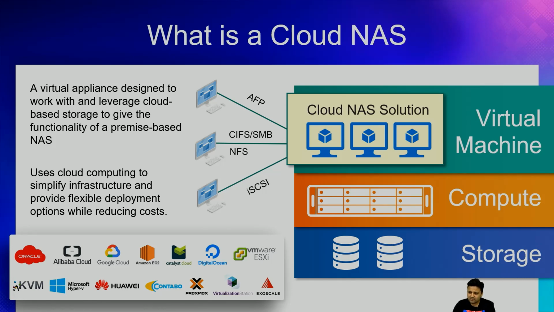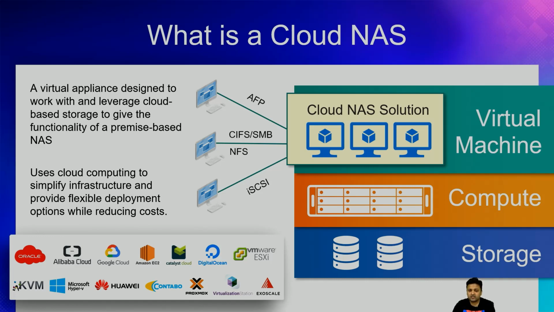In very simple terms, a Cloud NAS is a NAS which sits inside the cloud, or on top of a virtualization platform. The main purpose of this Cloud NAS is that it can use cloud computing facilities, so that it can simplify the infrastructure and provide more flexible deployment options with reduced cost. So that's what a Cloud NAS is all about.